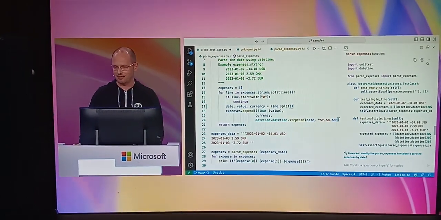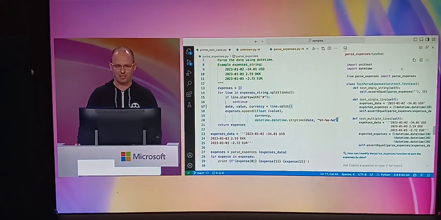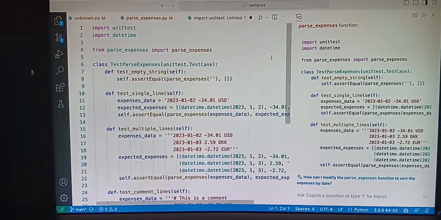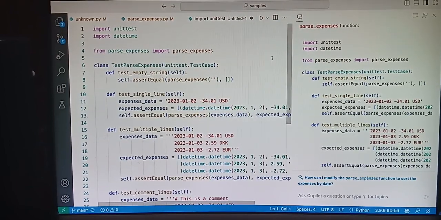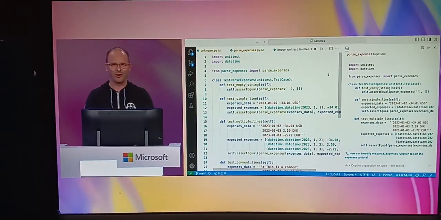And now I can take this, click this little three dots here, and insert this into a new file, and have a new unit test file. And I can, of course, now use Copilot and Copilot Chat to build this out even more. Well, thank you, Copilot, for doing all the work for me.